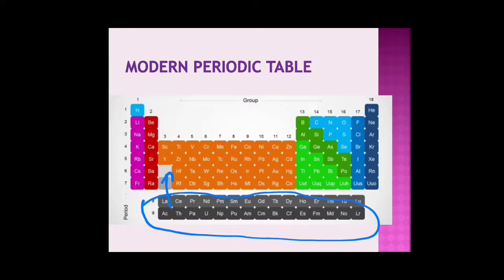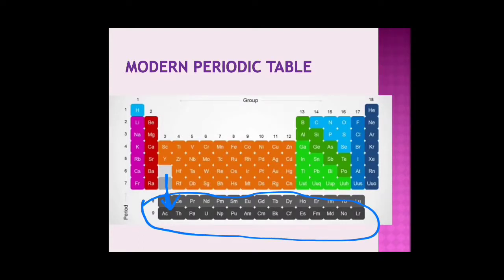That is why an extension is given here below, and the elements are placed in the extension below the periodic table. These are the inner transitional metals.